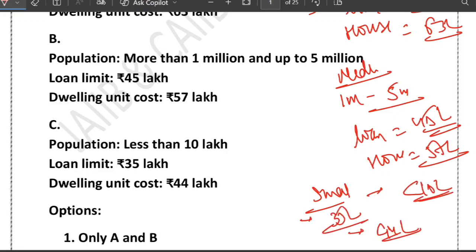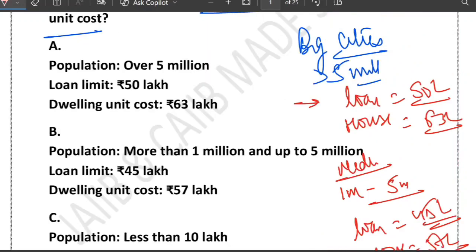Now let's look at option A. Population more than 5 million, that is big cities. Loan limit is 50 lakh, dwelling unit cost is 63 lakh, correct. This is the correct statement.